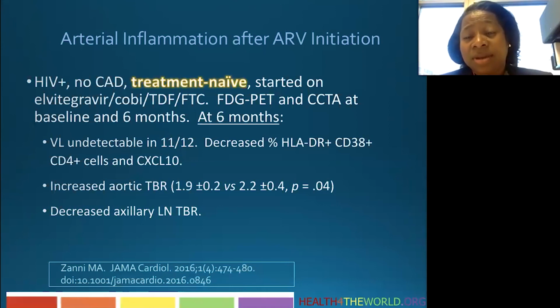They had decreased immune activation, but they still continued to have high aortic inflammation with increased FDG PET uptake in the aorta. Even though after treatment, there was decreased uptake in the axillary lymph nodes. So it looks like they had decreased inflammation overall, using the lymph node as a representative of that, but in the aorta itself, they still had increased inflammation.